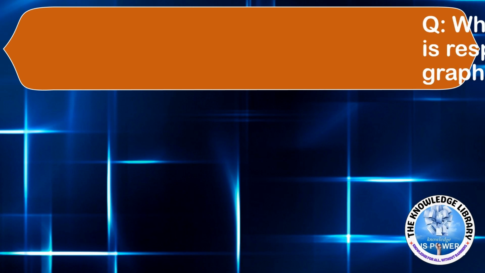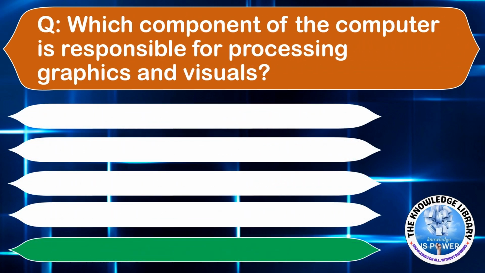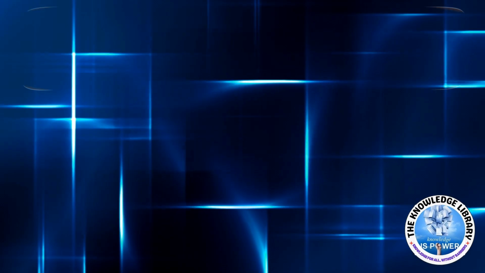Moving to the next question. Which component of the computer is responsible for processing graphics and visuals? Option A, CPU. Option B, GPU. Option C, RAM. Or option D, HDD. The correct answer is option B.